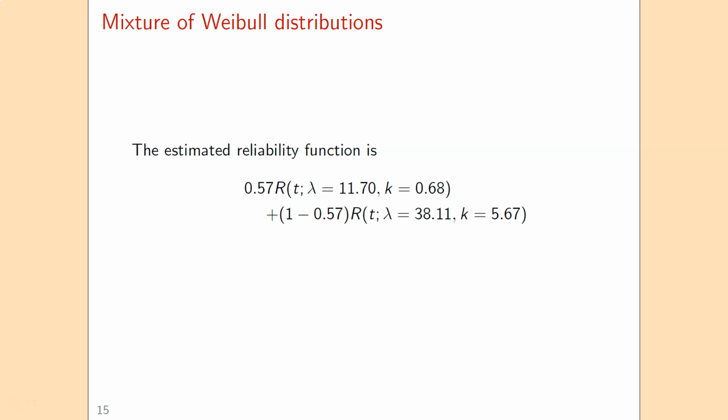For this specific example, we can then also write down what the estimated reliability function is. So it's the probability p multiplied by the first reliability function, plus 1 minus p, so 0.43, times the second reliability function, and that is equal to this. So if you plug in a value for t here, then you get the probability that a machine that has lifetimes that follow this mixture of Weibull distributions reaches that age t, so that it survives until that age.